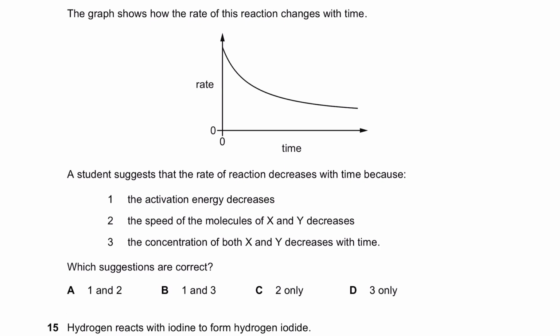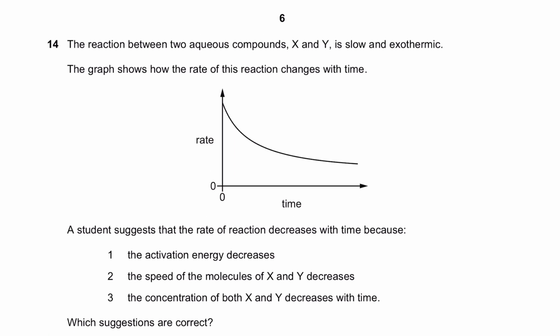A student suggests that the rate of reaction decreases with time. Obviously the rate would decrease, because initially you have the maximum concentration of these reactants, or the maximum amount, so the frequency of collisions is really high. But as these reactants get used up, the frequency of collisions starts to decrease, and essentially the rate is also decreasing with time.